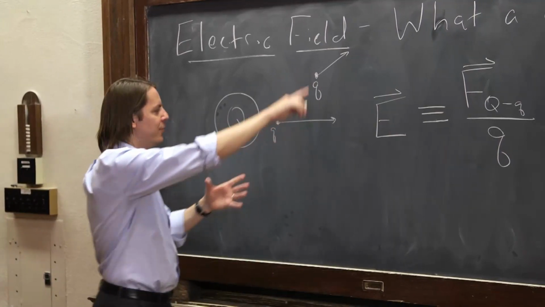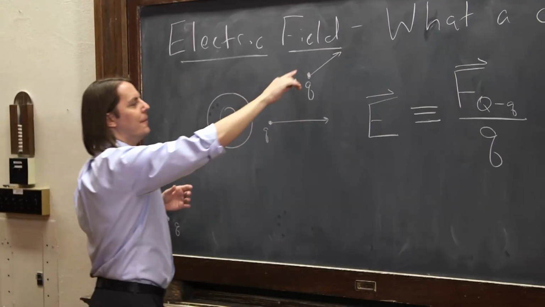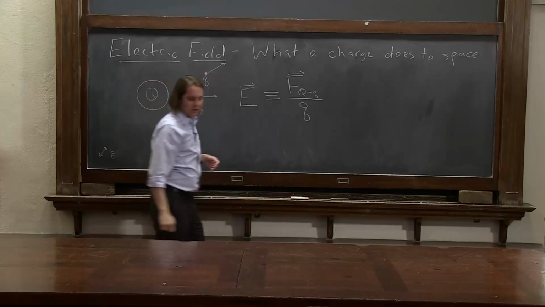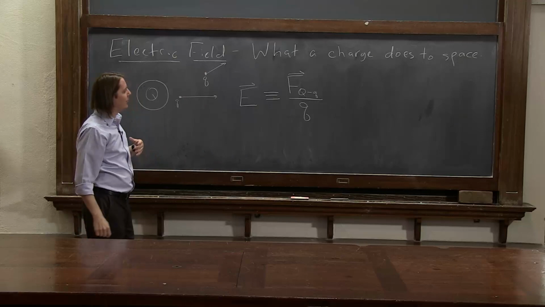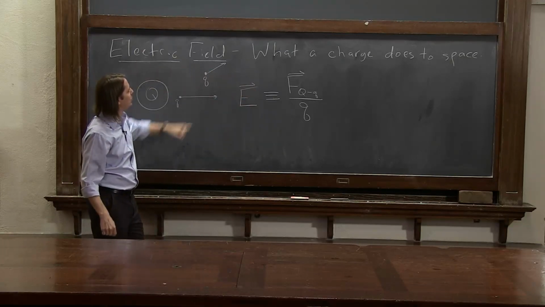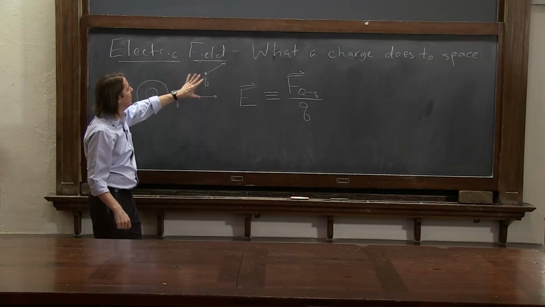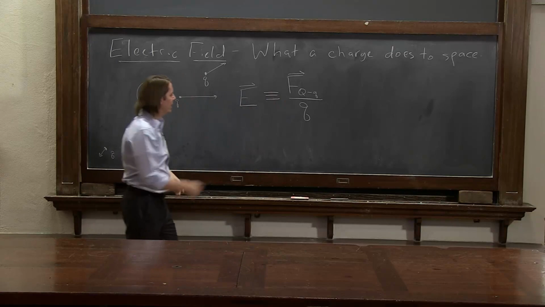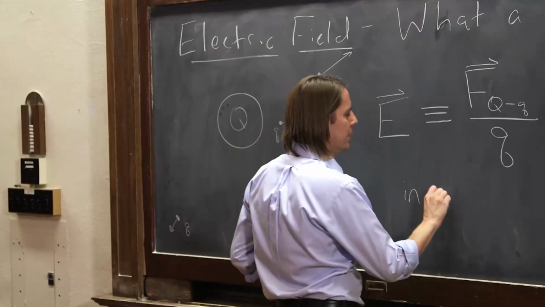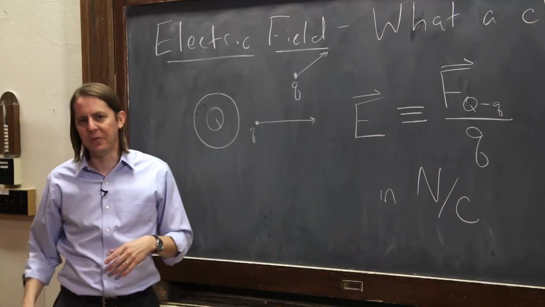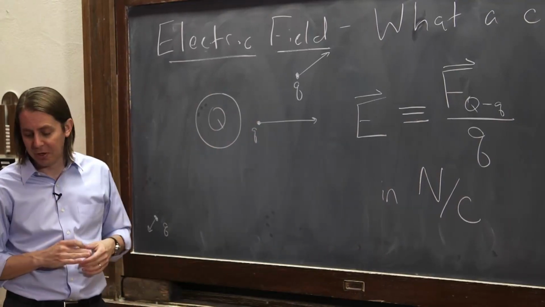And the reason is we're moving little q around to test the force that you would get in each location. And here what it's doing is giving you a value that's useful, that doesn't care what little q is out here. Any little q you put out here, no matter what its quantity, you can now get the force just by multiplying by the electric field. The unit for this is Newton per Coulomb. So the unit of the electric field has no fancy name, hasn't been named after anyone, it's just a Newton per Coulomb.